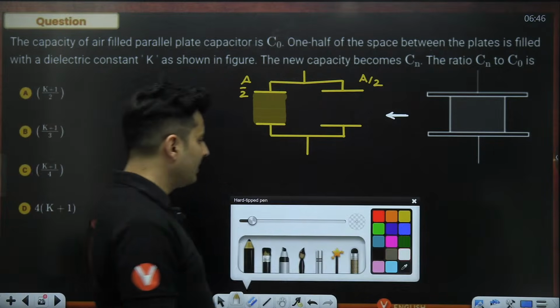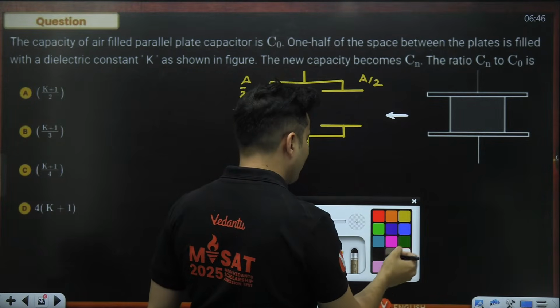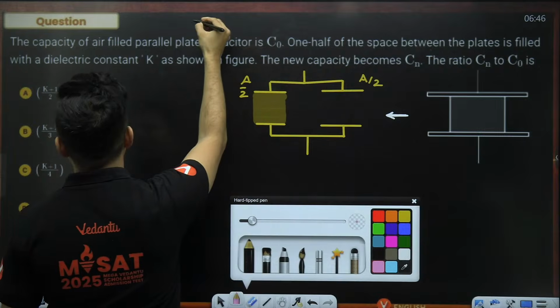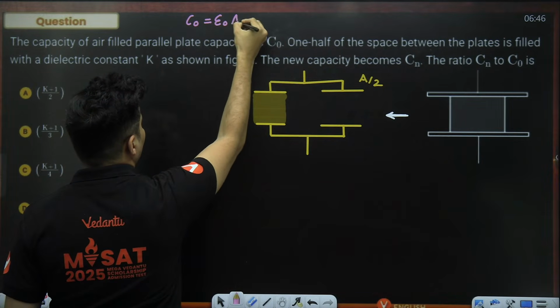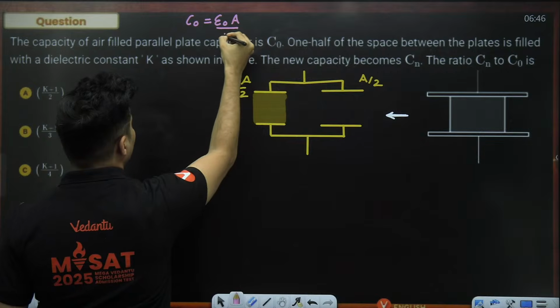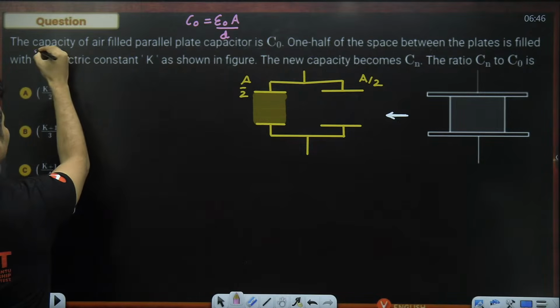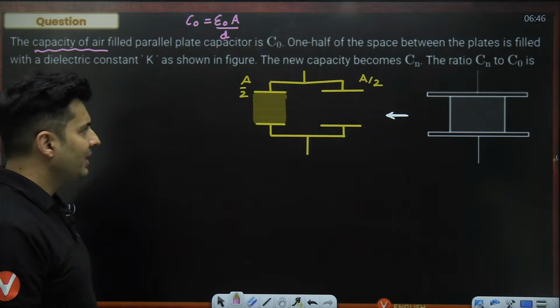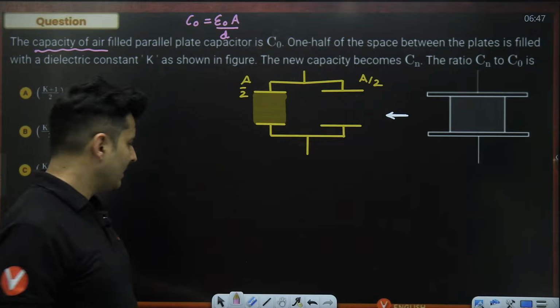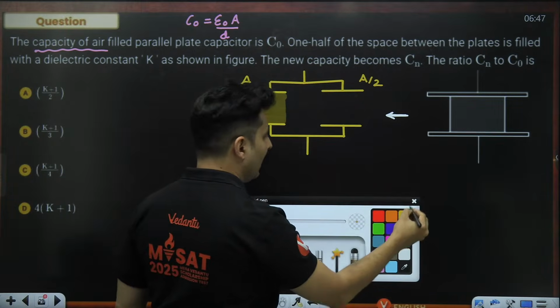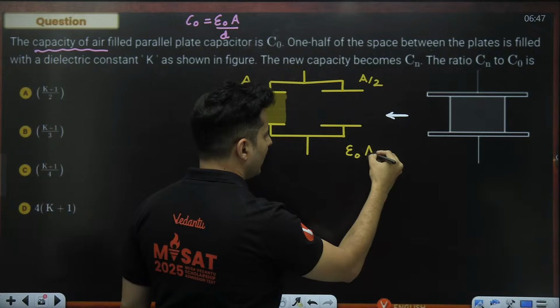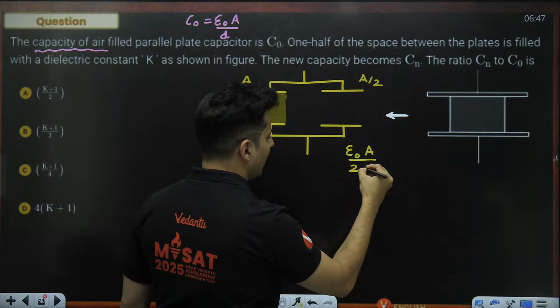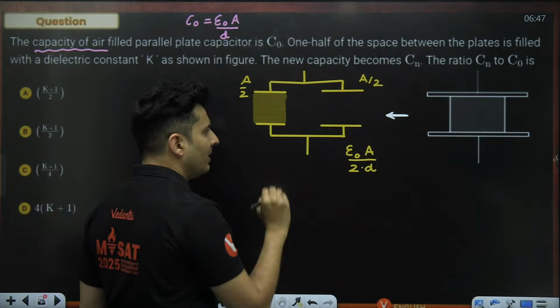So original capacitance C naught, we can easily write it down. So C naught would be epsilon naught area divided by D when it is completely filled with air. But when it happens like this, then each one of them will have a capacitance. Like this one will have epsilon naught A by 2 and into D. Area is divided by 2.